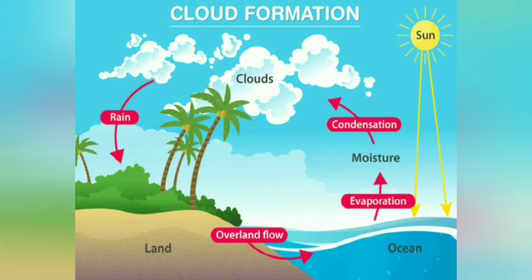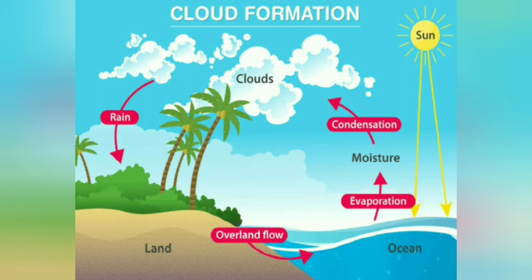The process of change of water into water vapor is called evaporation.